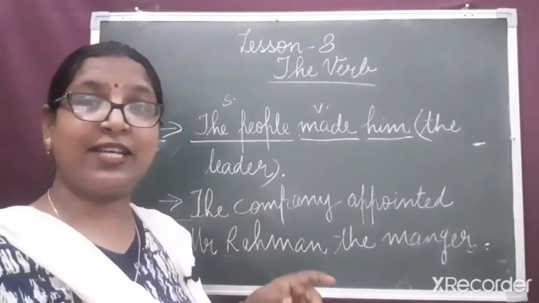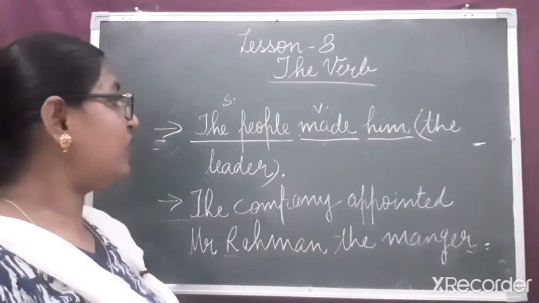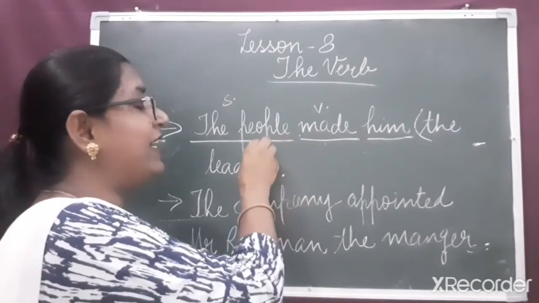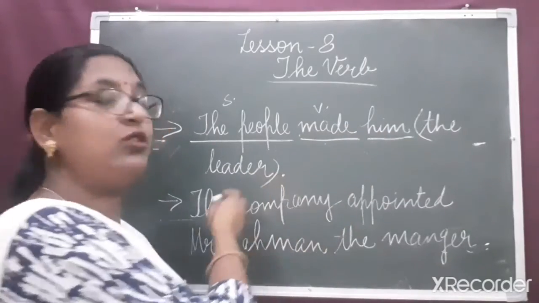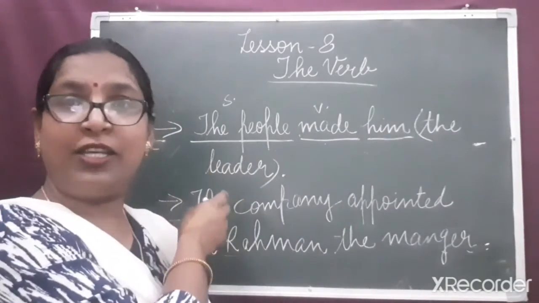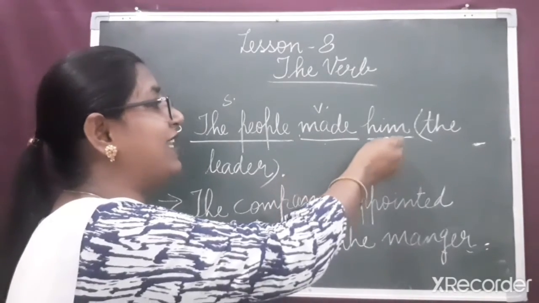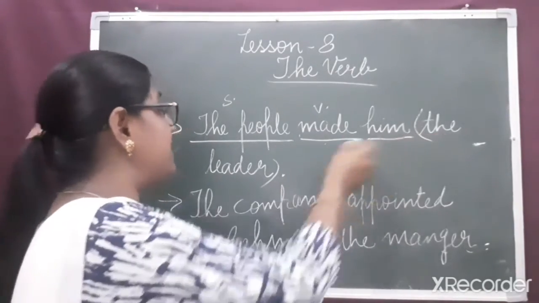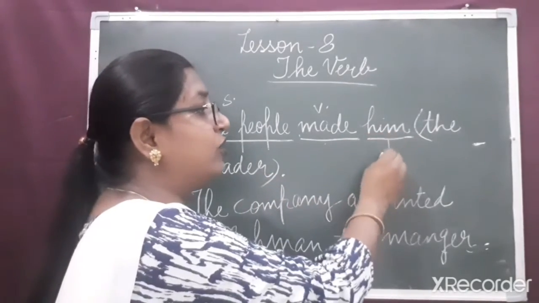And now the next step is to compare our answer with the subject. So, him is something different from the people, and the leader is also something different from the people. But here we can see that the leader refers to the word him.